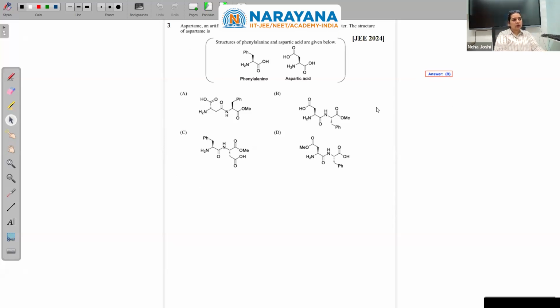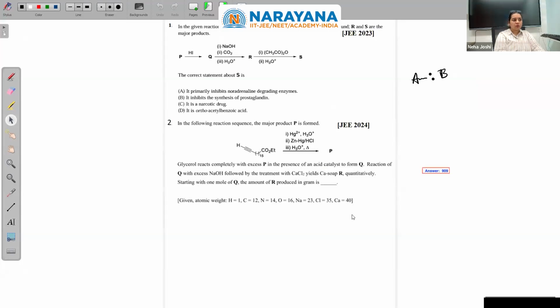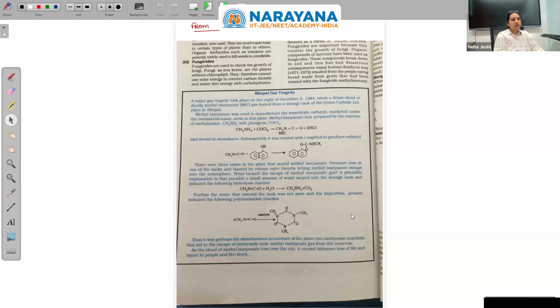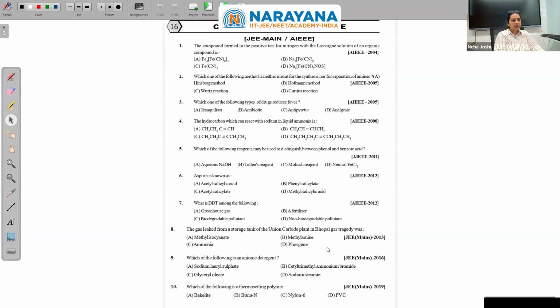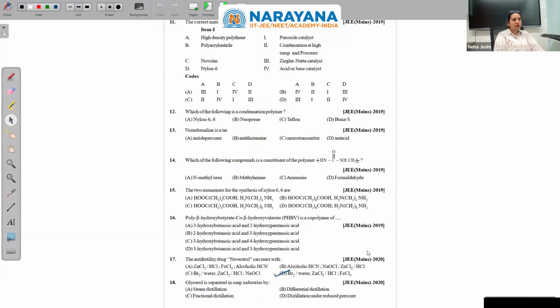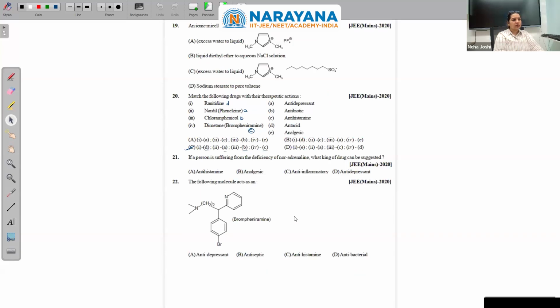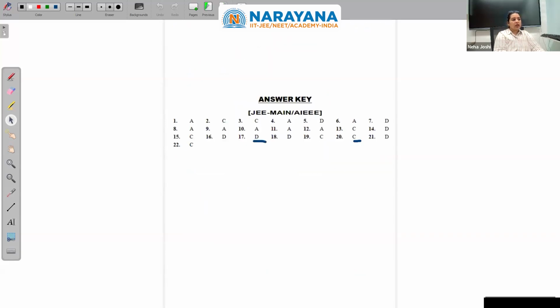Again in 2024, there were two questions on the same chapter, with a combination of other chapters, of course, but yes, they were asked. And if I go for Mains, I have attached these in today's discussion. In the end, you will come across some of the questions which have been asked in Mains. In the backside, you will find all of these.